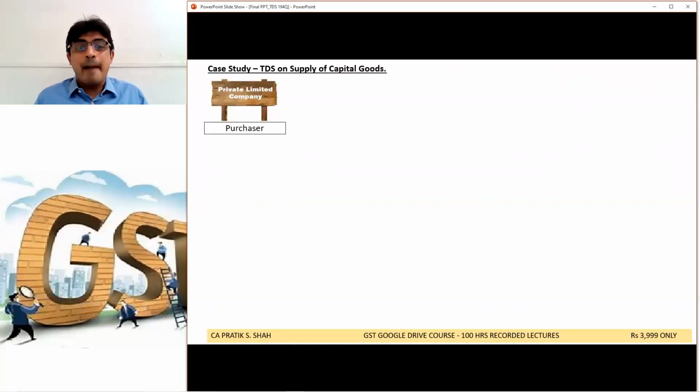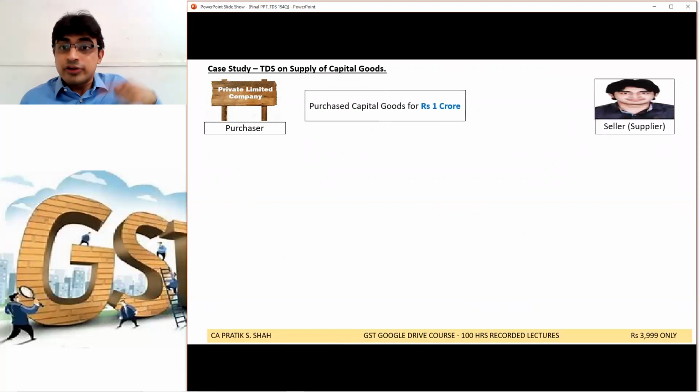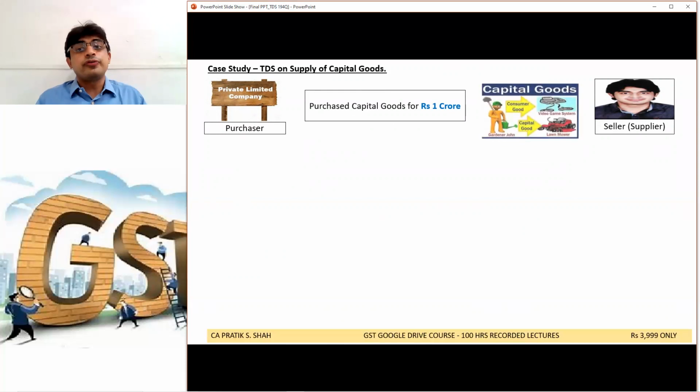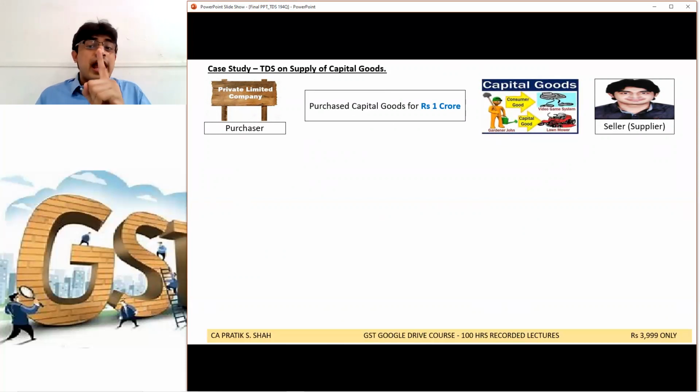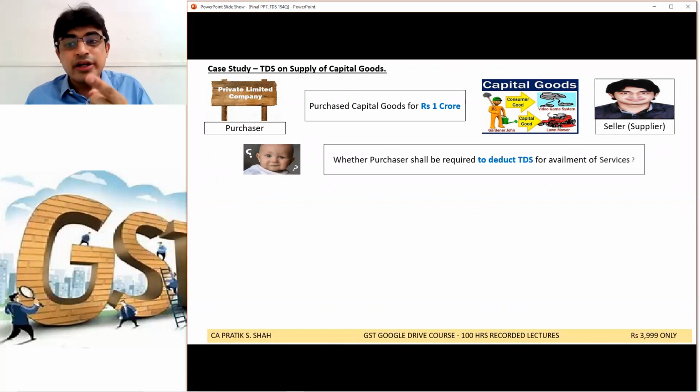Will TDS be applicable on this? Please listen. Now this is a company purchaser. I am a seller. The company purchased capital goods from me for 1 crore. This time it is capital goods. Whether TDS under 194Q is applicable, will it deduct my TDS?